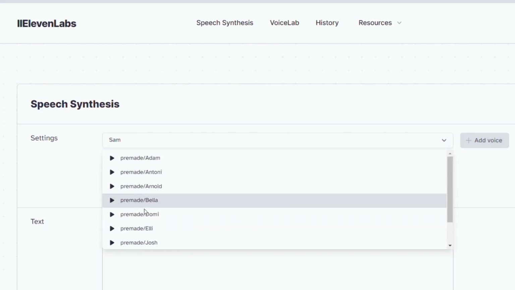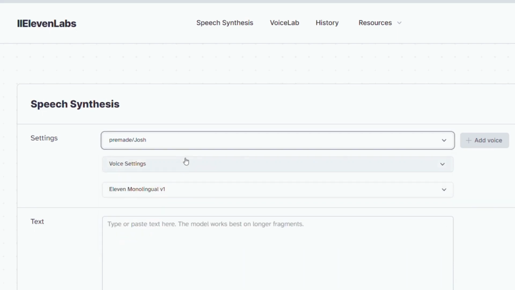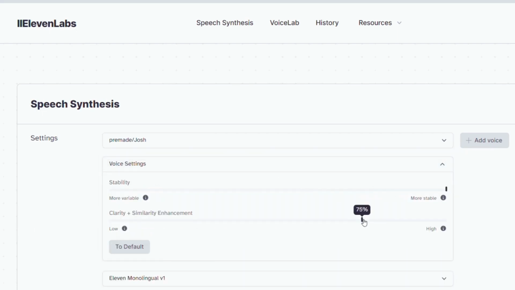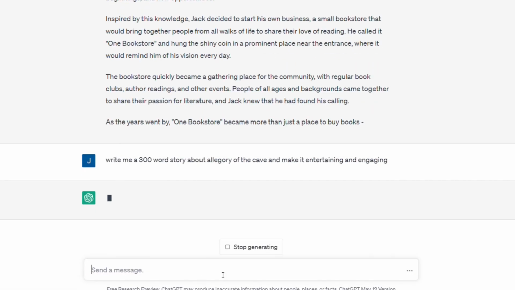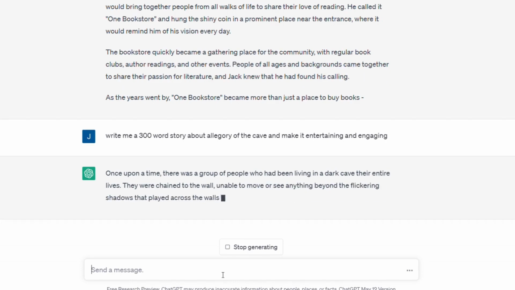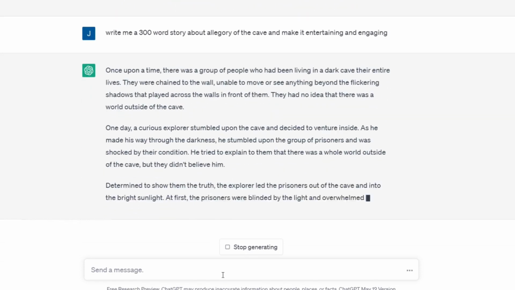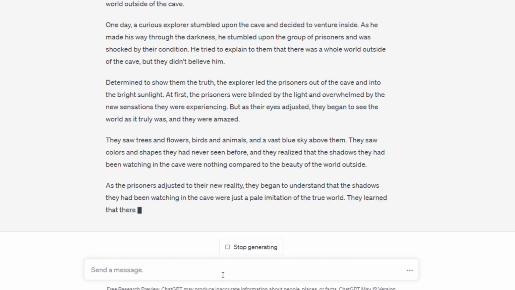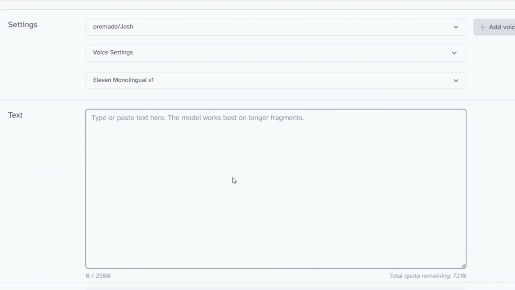Next, we are going to use this AI voice recorder called 11 Labs. This will allow us to make the text to speech without using our own voice. I really like the voice Josh, and you want to make sure you put the stability and clarity sliders all the way to the right. Then we will ask ChatGPT to write a 300-word summary of Allegory of the Cave, but I want it entertaining and engaging. Then we will copy and paste that over onto 11 Labs and generate the text to speech.